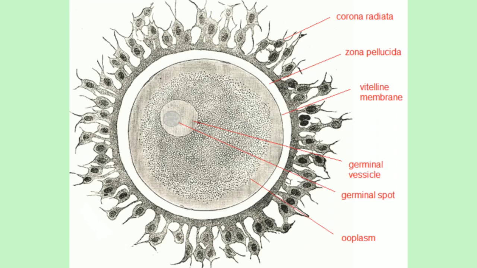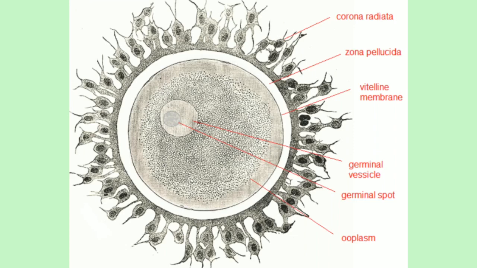Why is the name secondary oocyte? It is arrested at metaphase second during meiosis second, and when sperm comes in contact with the secondary oocyte, then and only then does it convert into the mature ovum or egg. It is without shell. See here, this egg is without shell. The white colored calcareous covering which is present in a hen egg is absent in the human egg, and therefore this egg is without shell, so it is called a non-cleidoic egg. This egg is called non-cleidoic because there is an absence of any white colored calcareous covering around it.